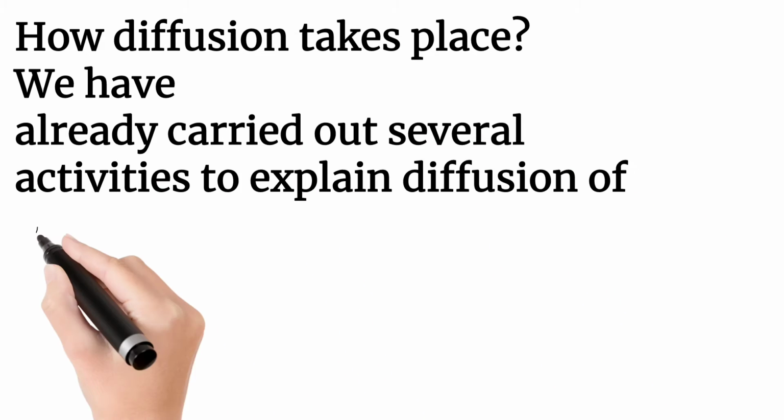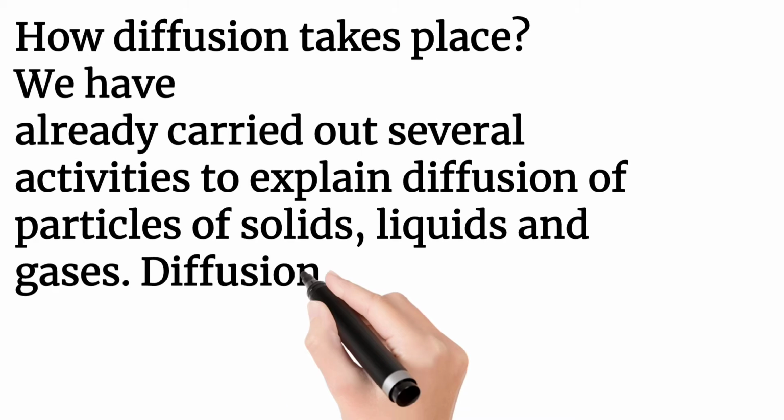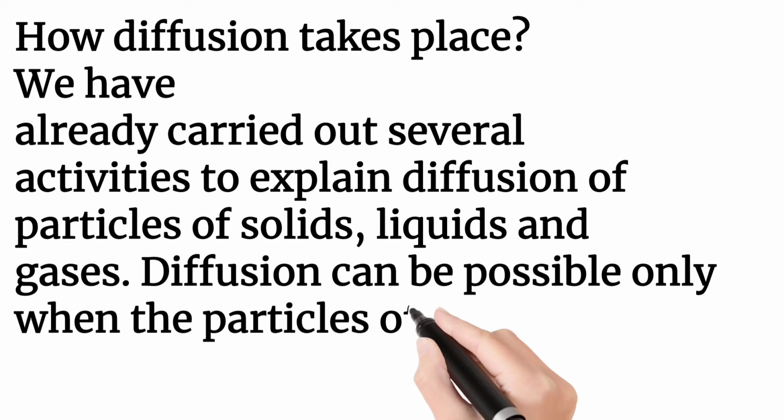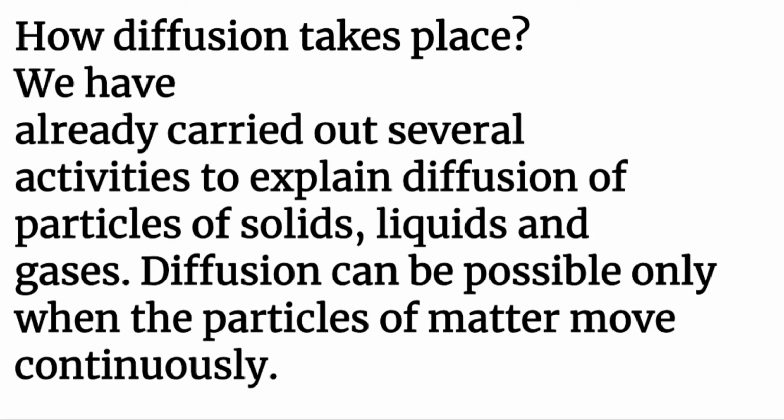Now we are going to learn how diffusion takes place. So we have already carried out several activities to explain diffusion of particles, solids, liquids and gases. हमने कई सारे activities किए हैं diffusion of particles, of solid के, liquid के and gas के. So diffusion can be possible only when the particles of matter move continuously. Okay, diffusion कब possible होता है? जब particles जो matter में होते हैं वो continuous move होते हैं. Okay.